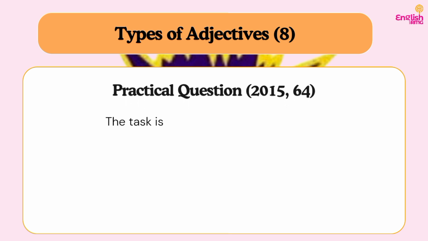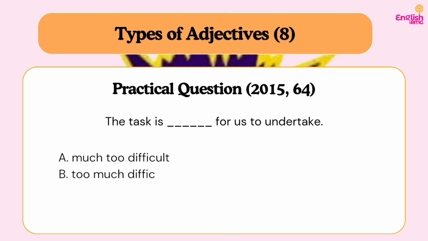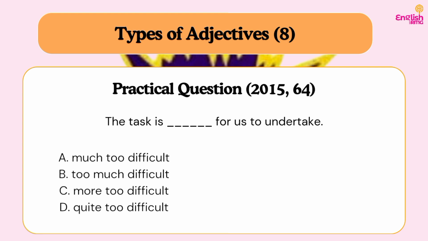Let's look at another question, question 64 from the 2015 past question. The task is dash for us to undertake. The task is dash for us to undertake. So let's look at the options to see what is going to be our answer. Option A, much too difficult. Difficult again. By now I want to assume you already know that when you have difficult in this kind of context, you already know what your answer is. So our answer will be what? Much too difficult. The task is much too difficult for us to undertake.